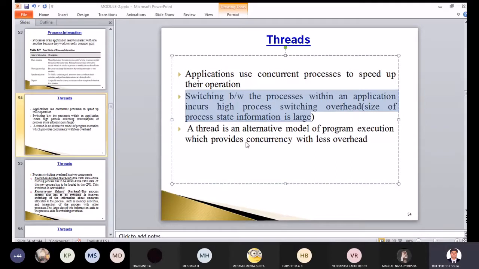Or if you have a first hour and a third hour, and the second hour is not there for you, still you don't shut down your system or close everything. Why? Because if you close it, you have to restart everything once again.